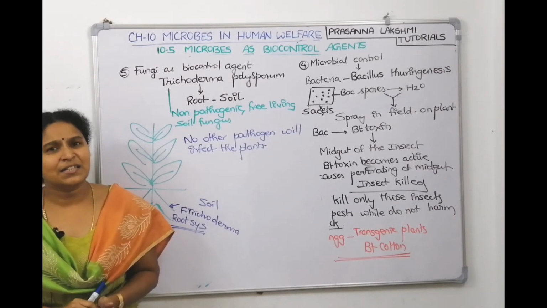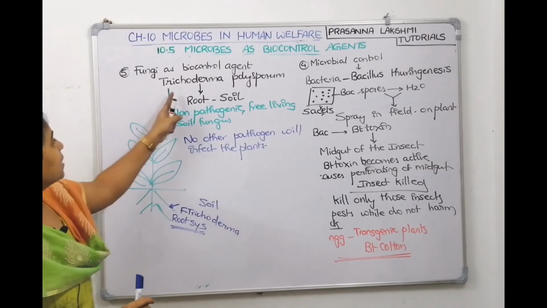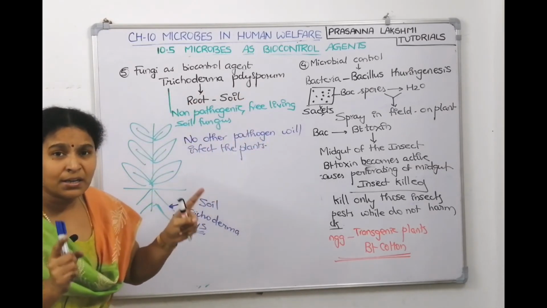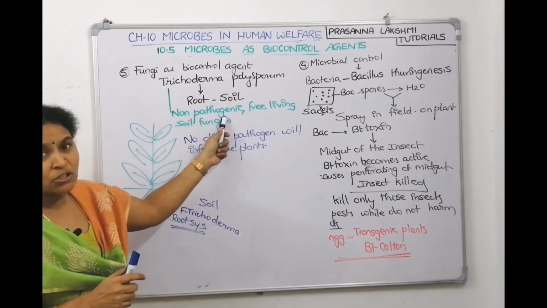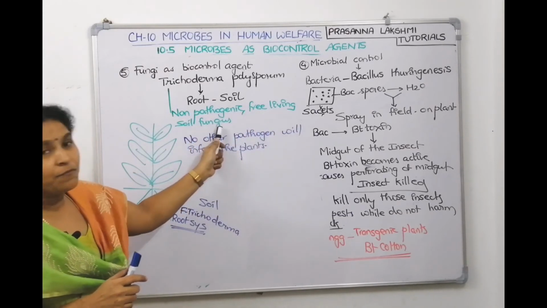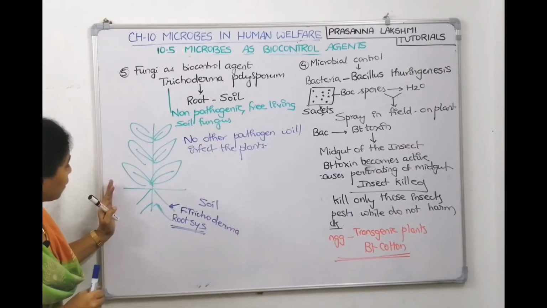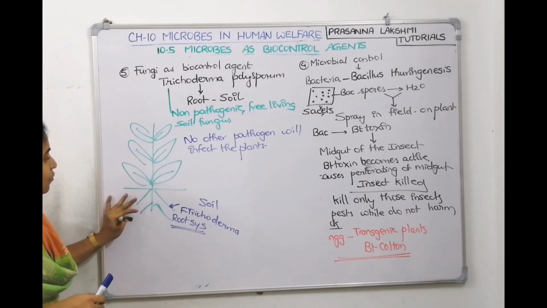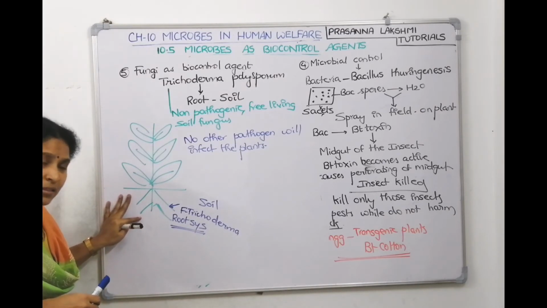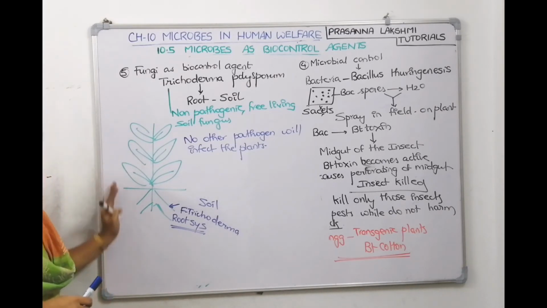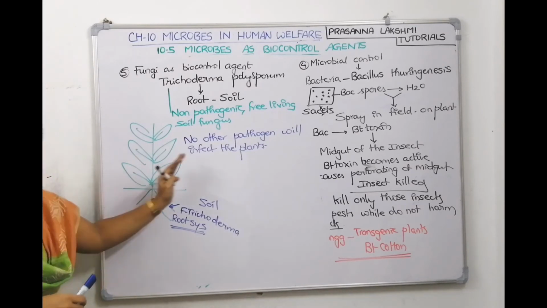What is that? It's a fungus. What's the name of the fungus? Trichoderma polysporum. What is it? It is non-pathogenic. It is a free-living soil fungus. Now it can infect the roots of the plant, and if Trichoderma infects the roots of the plant, then the plant is free from other diseases.